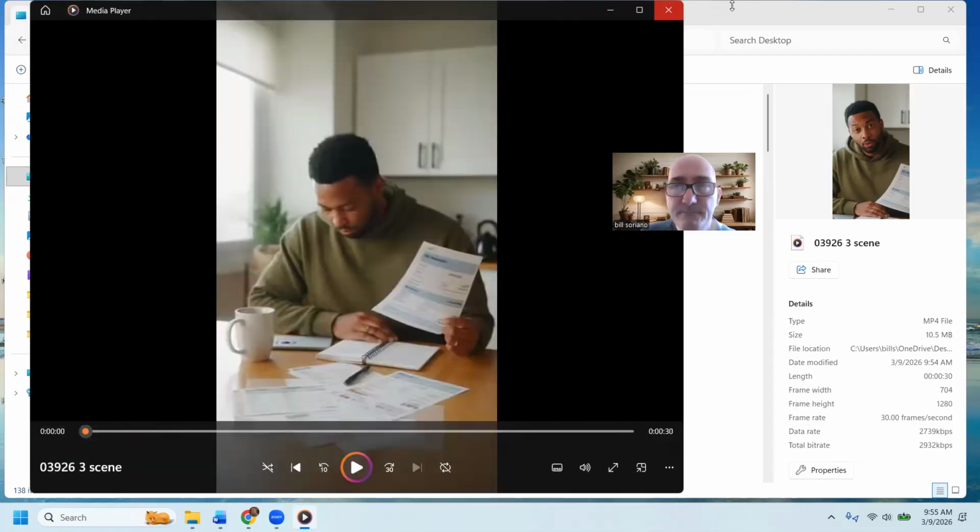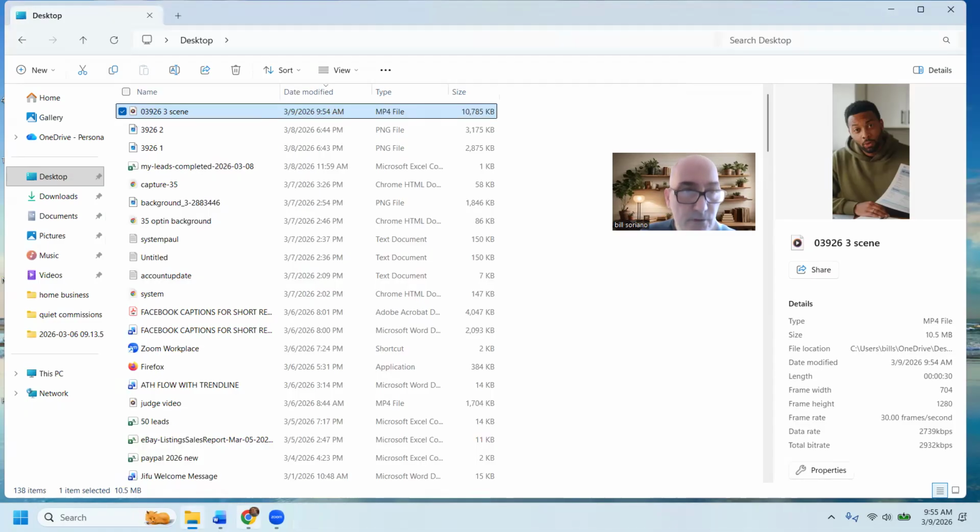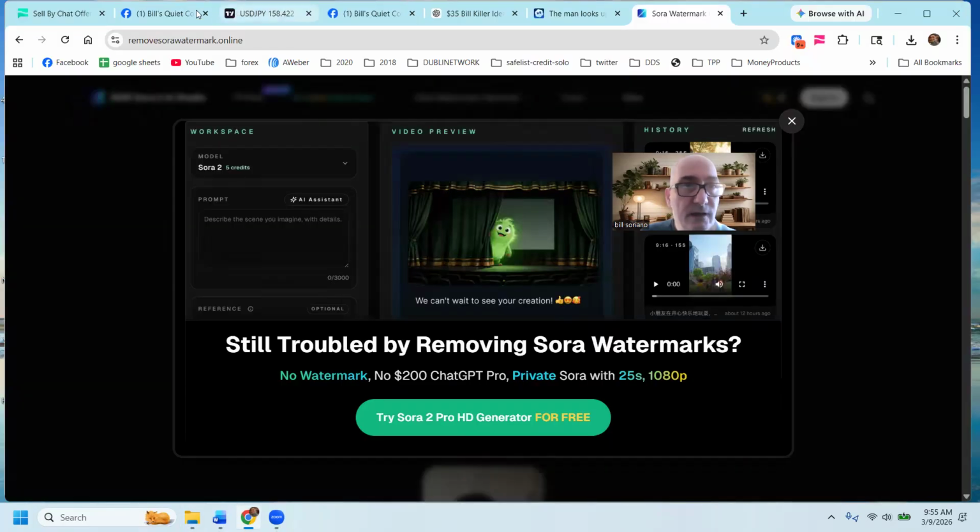But there it is. That's how you use Sora. And of course, this website here is removesorawatermark.online, and that allows you to remove the watermark from Sora.